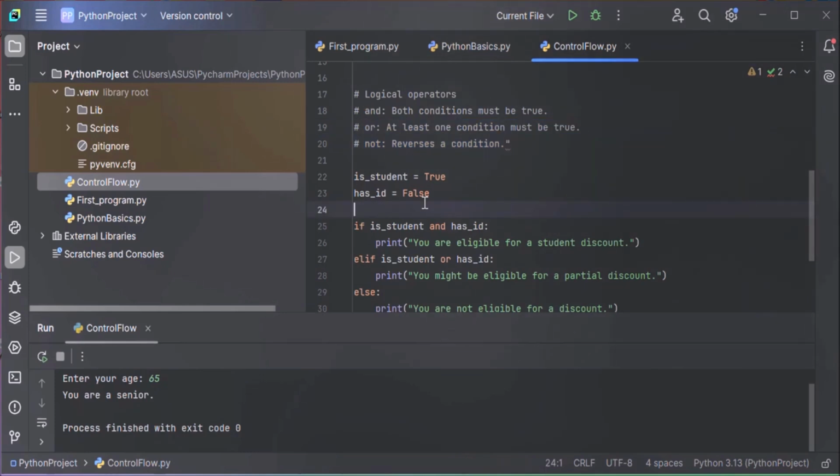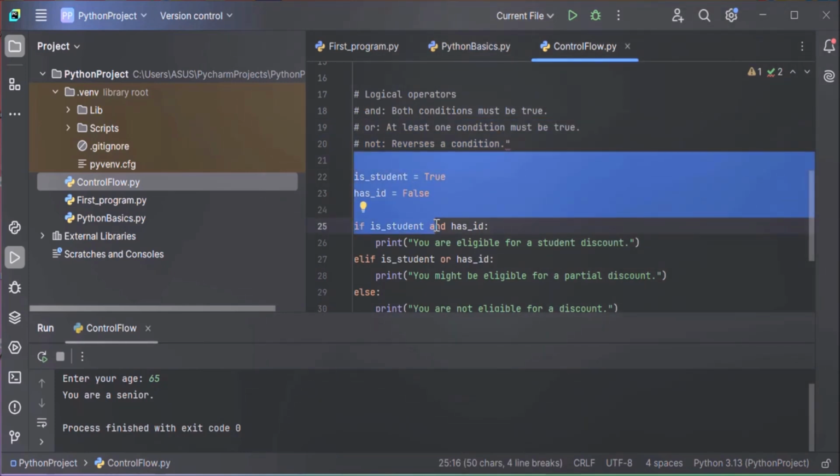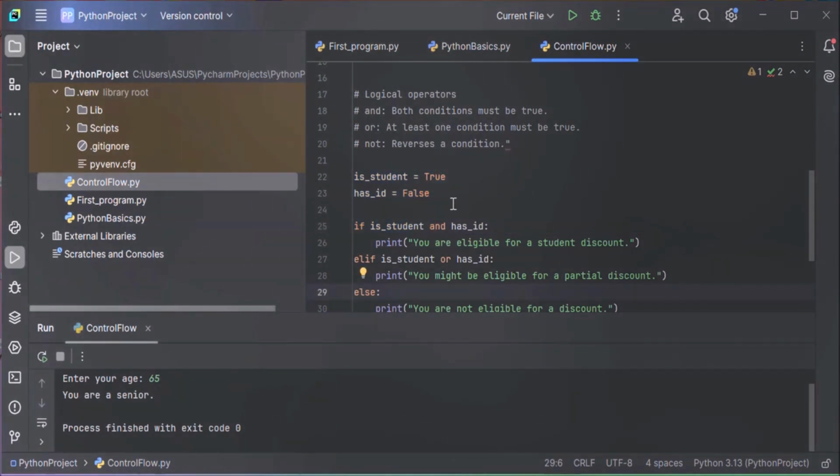In this example, the code uses logical operators to check discount eligibility. We are using two variables, and these are Boolean variables. is_student is set to true, which means the person is a student. And has_ID is set to false, which means the person has no ID.